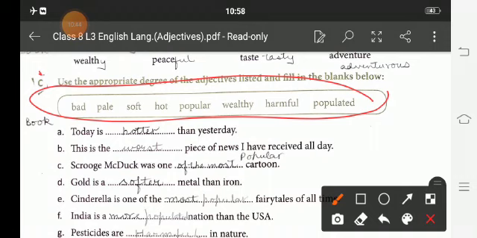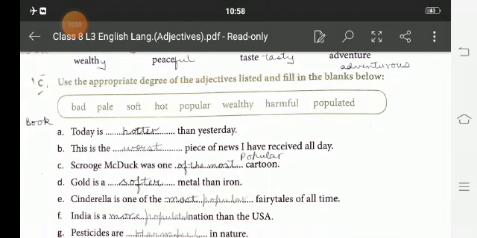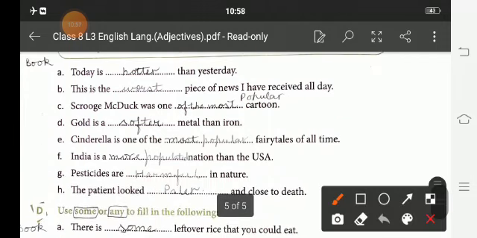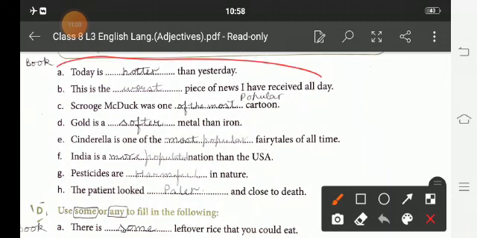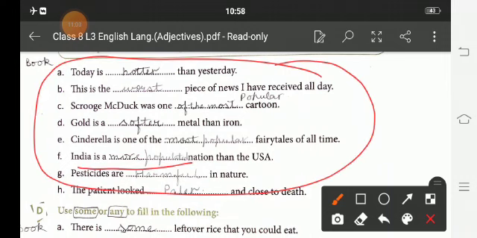Gold is a softer metal than iron. Comparison. Cinderella is one of the most popular fairy tales. India is a more populated nation than USA. Pesticides are harmful in nature, and the painted patient looked paler and close to death.